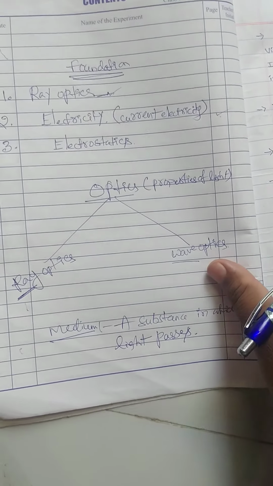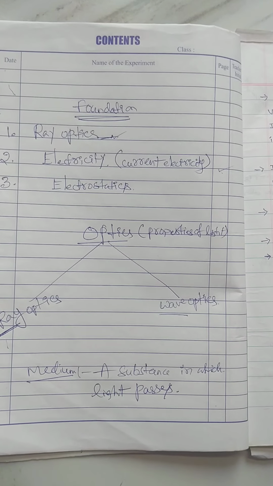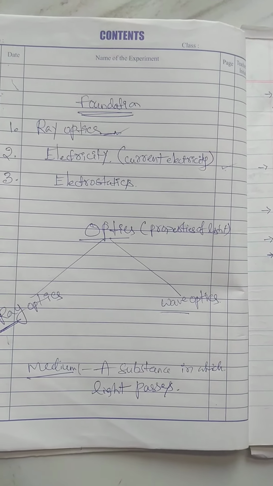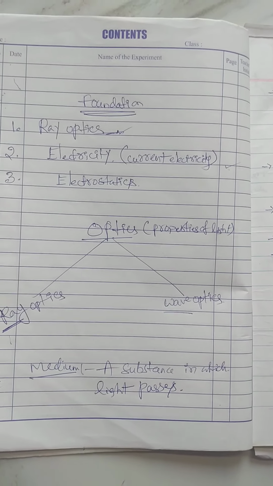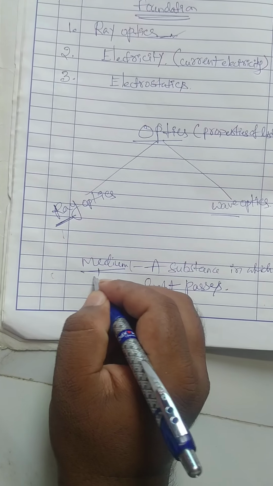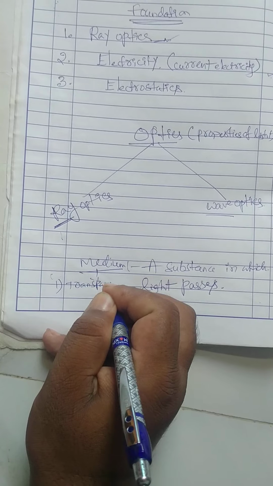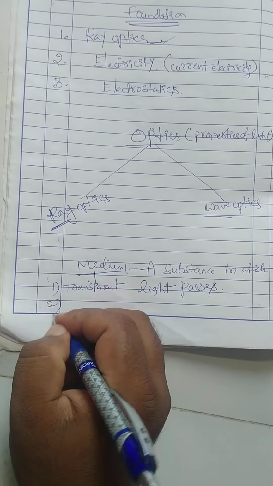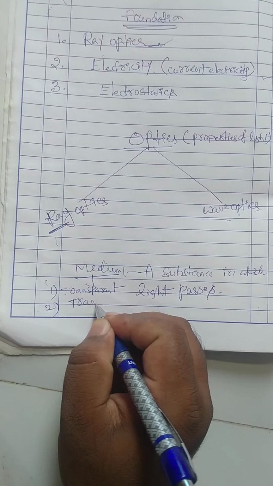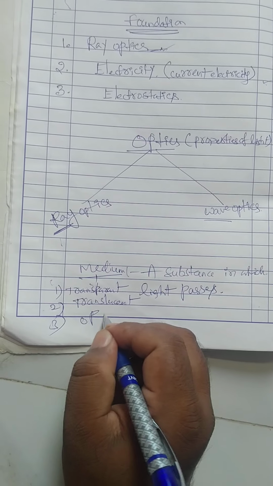We have different mediums, right? Like air, glass, water and kerosene. Already I told, depending upon the substance, the medium is classified into three types. One is transparent medium. This is no need to write in notes; again I will discuss medium clearly. One is translucent. The third one is opaque.